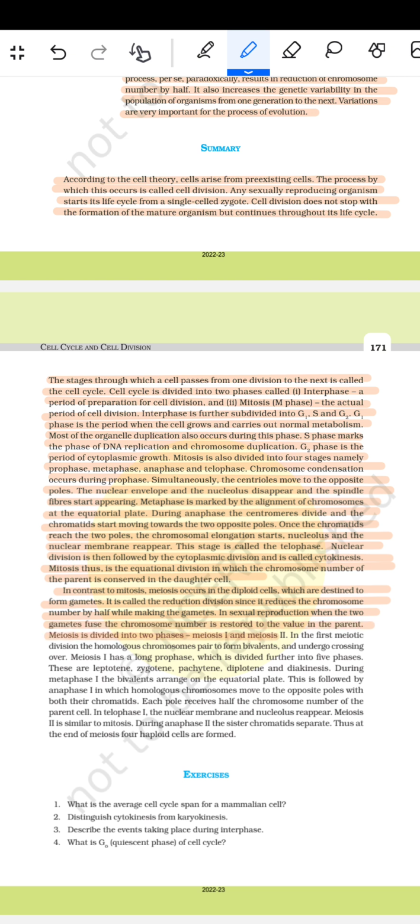Meiosis is divided into two phases, meiosis 1 and meiosis 2. In the first meiotic division, the homologous chromosomes pair to form bivalents and undergo crossing over. Meiosis 1 has a long prophase, which is subdivided further into five phases. These are leptotene, zygotene, pachytene, diplotene and diakinesis. During metaphase 1, the bivalents arrange on the equatorial plate. This is followed by anaphase 1, in which the homologous chromosomes move to the opposite poles with both their chromatids. Each pole receives half the chromosome number of the parent cell. In telophase 1, the nuclear membrane and the nucleolus reappear. Meiosis 2 is similar to mitosis. During anaphase 2, the sister chromatids separate. Thus, at the end of meiosis, four haploid cells are formed.